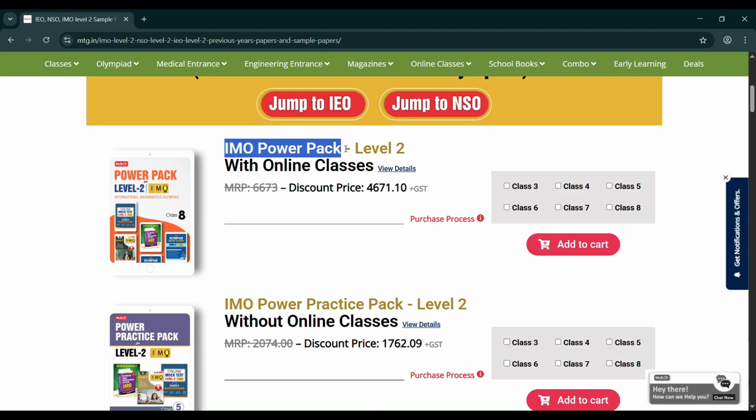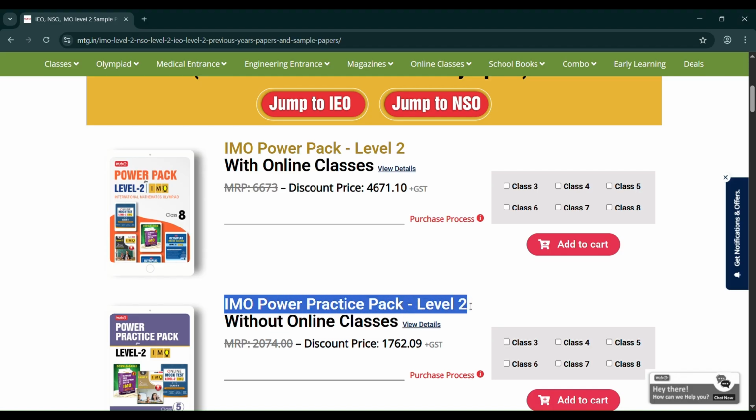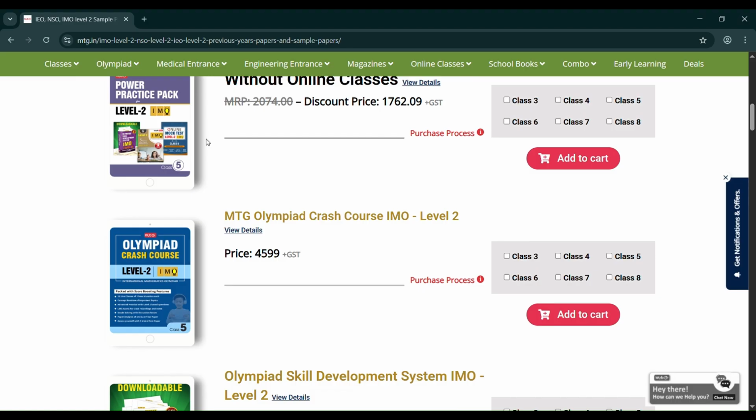This is 4,671 rupees with online classes especially. This was 6,673 a few days ago. I will tell you why it reduced. Next is IMO Power Pack Practice Level 2 without the online classes. And then comes the MTG Olympiad Crash Course IMO Level 2.